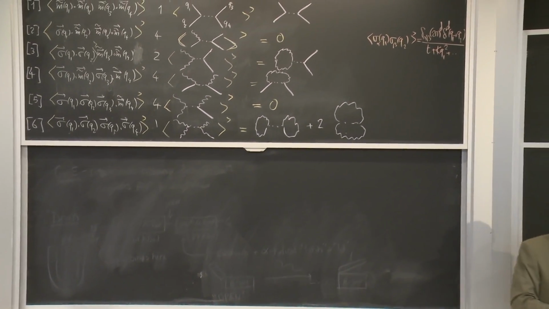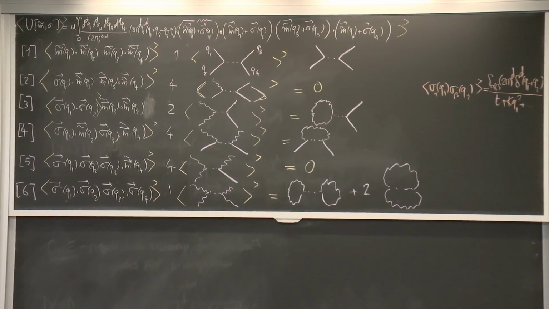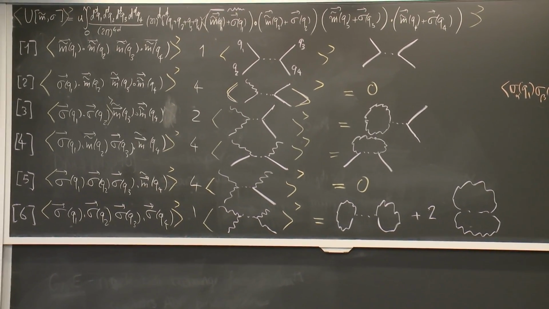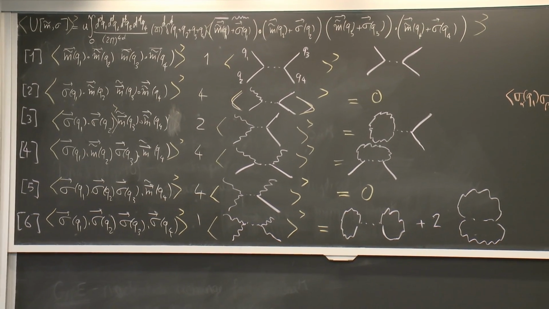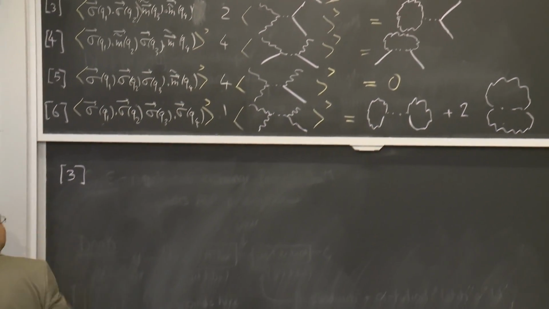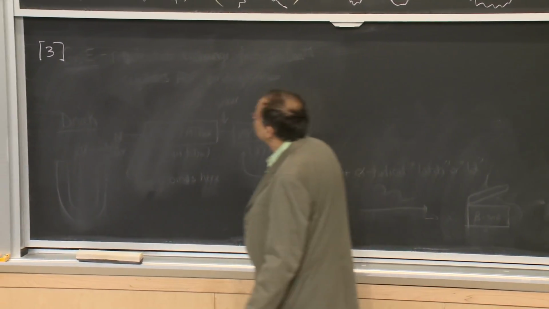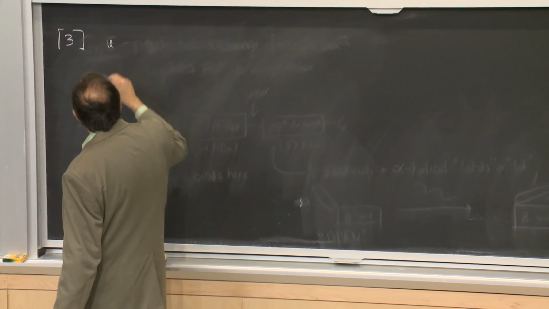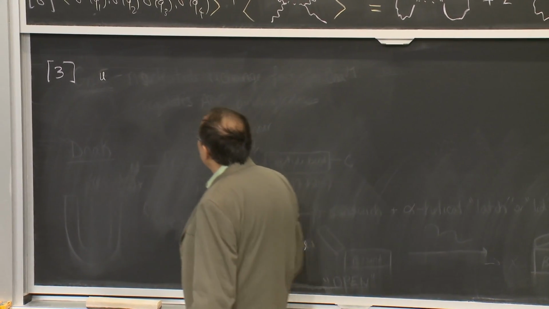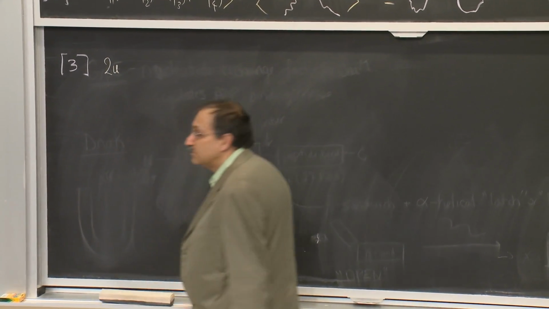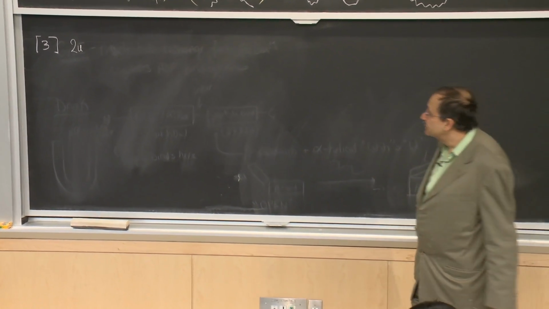Now, each one of these operations and diagrams really stands for some integration and result. And let's, for example, pick our number 3. For number 3, what we are supposed to do is to do the integration. First of all, number 3 has a numerical factor of 2. This is something that is proportional to u when we take the average.